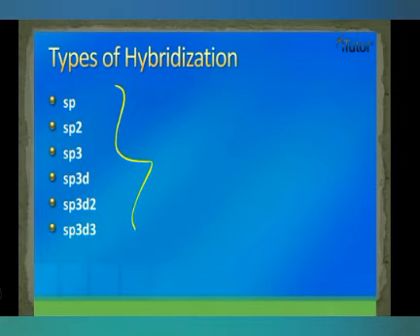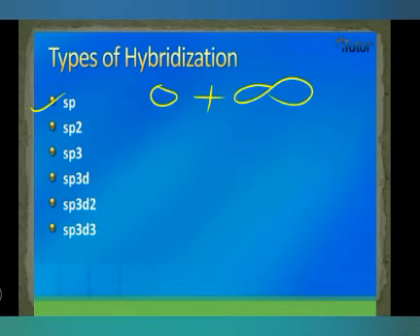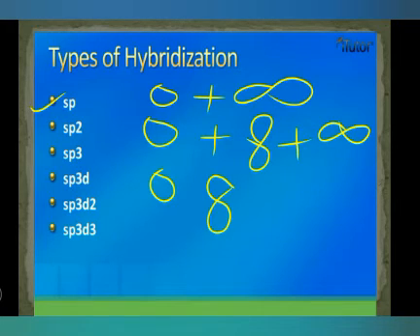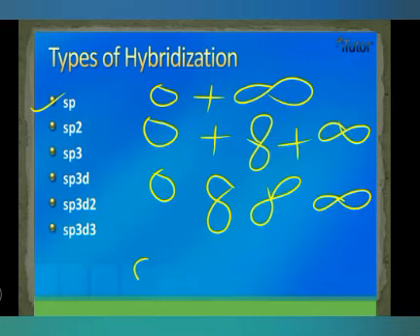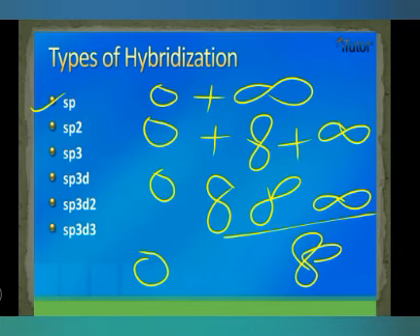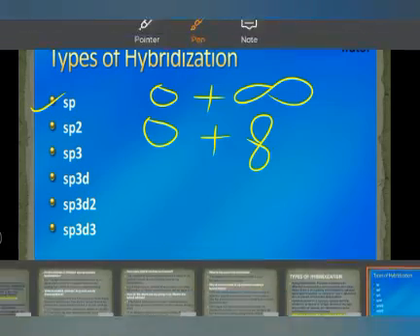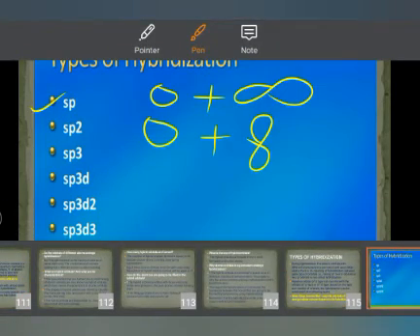Okay, so there are basically the following types of hybridization. Number one is sp hybridization, where s overlaps with p. Second is sp2, where s overlaps with two p orbitals. Then sp3: one s, one p, that is px, py and pz. Then s with all three p and also d. Okay, and next is sp3d2 and last is sp3d3.